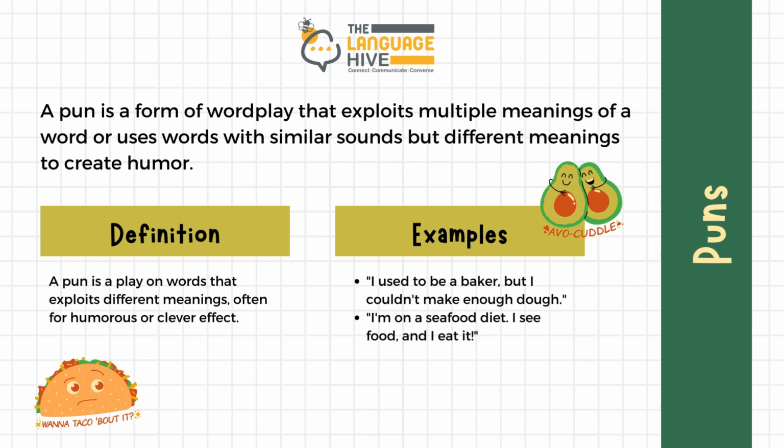A pun is a form of wordplay that exploits multiple meanings of a word or uses words with similar sounds but different meanings to create humor. Definition: a pun is a play on words that exploits different meanings, often for humorous or clever effect. Examples: I used to be a baker, but I couldn't make enough dough. I'm on a seafood diet. I see food, and I eat it.